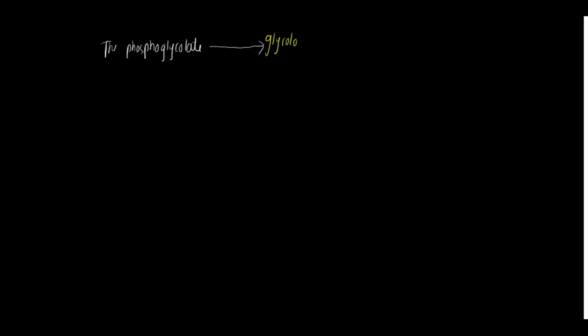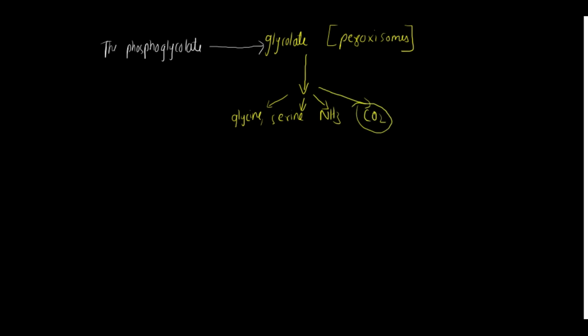The phosphoglycolate gets converted into glycolate in the peroxisome. So we are focusing more on what happens to phosphoglycolate. Phosphoglycolate is converted into glycolate in the peroxisomes, and then further it is converted into glycine, serine, ammonia and carbon dioxide. And in this conversion we do not get ATP, and neither do we get NADH or NADPH, nothing we get.